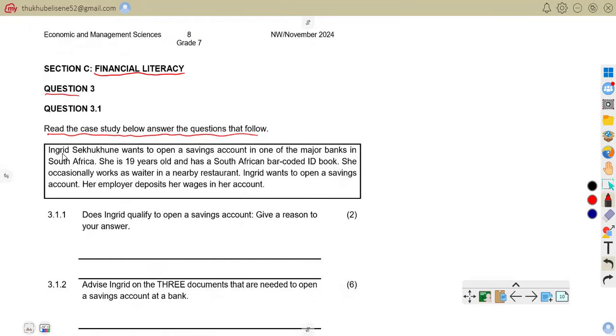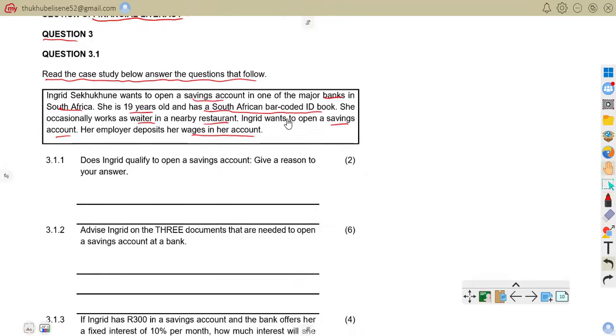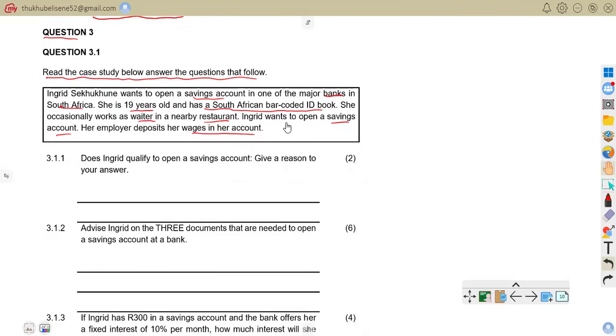It reads as follows: Ingrid Skupun wants to open a savings account in one of the major banks in South Africa. She's 19 years old and has a South African barcoded ID book. She occasionally works as a waiter in a nearby restaurant. Her employer deposits her wages into her account.